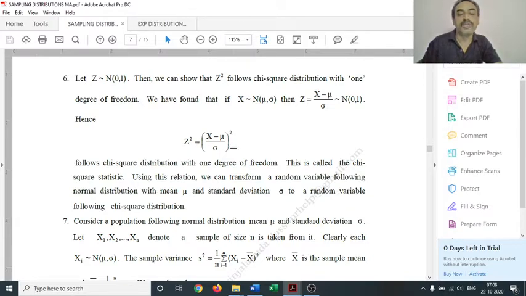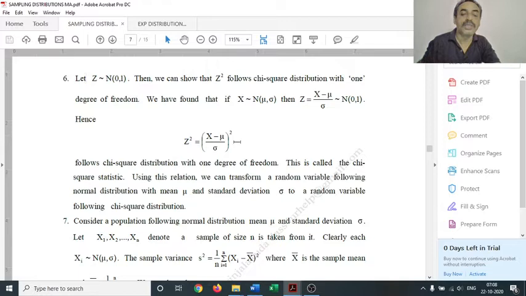This statement shows that any normal variable with mean mu and variance sigma square need not be standard normal. So x following normal distribution with mean mu and standard deviation sigma can be transformed to standard normal and then squared to get chi-square distribution with 1 degree of freedom.